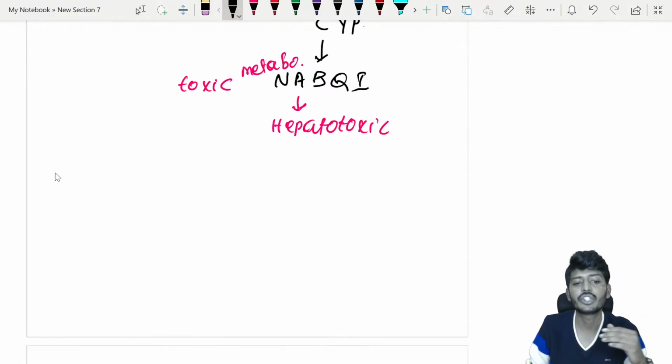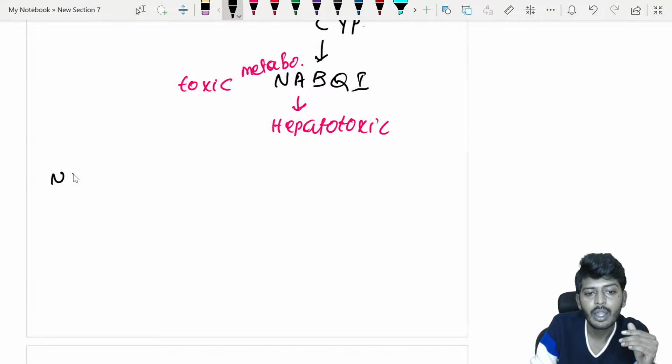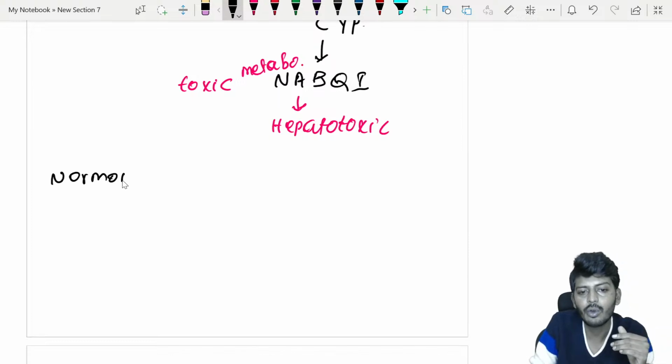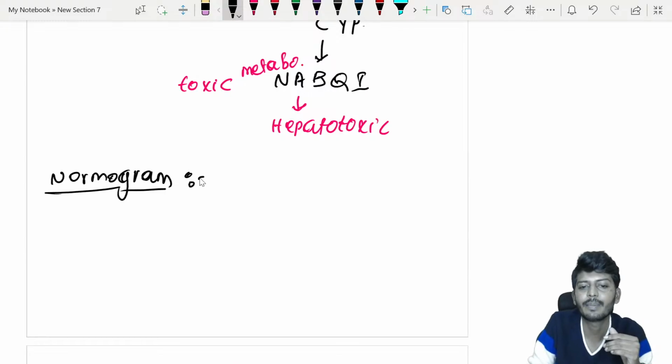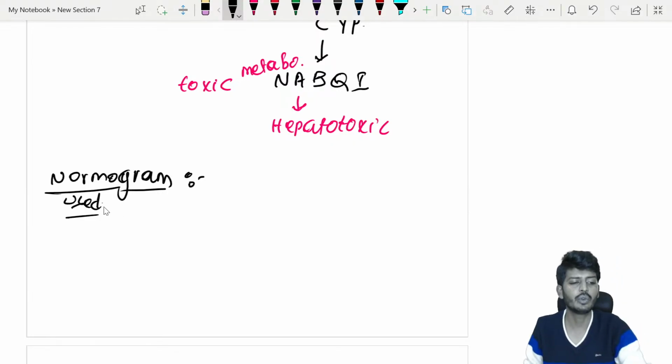So during the treatment, you are going to check one nomogram. You use a graph. The name of the nomogram is important; how to use it is not important. A graphic representation is used, and that is a very important point which can be asked.